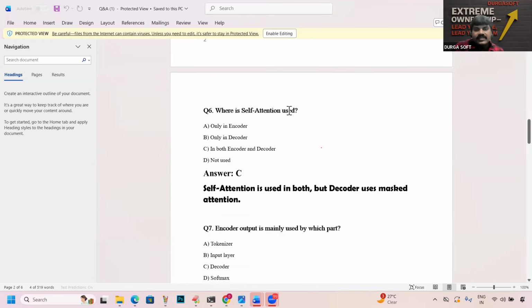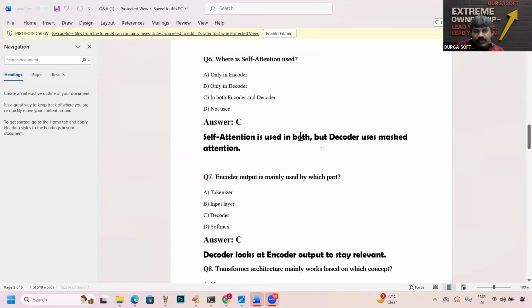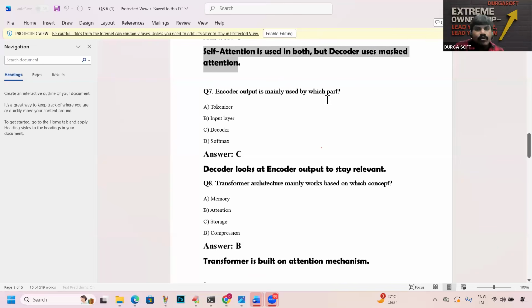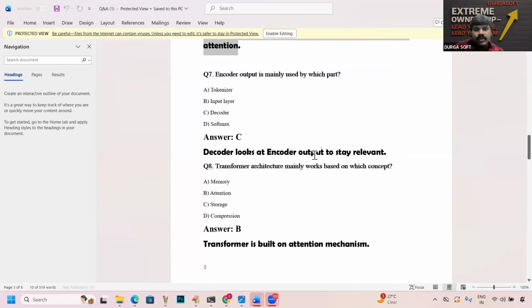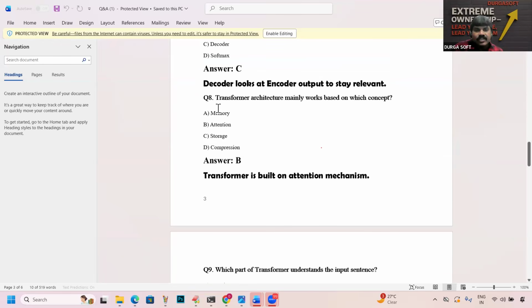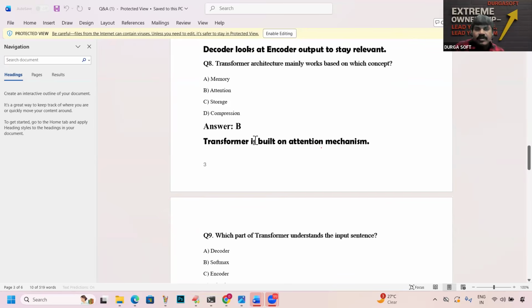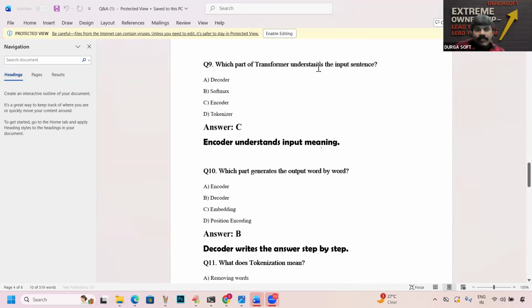Where is self-attention used? Self-attention is used in both, but the decoder uses masked self-attention. Encoder output is mainly used by which part? The decoder looks at the encoder output to stay relevant. The transformer architecture is built on the attention mechanism. Which part understands the input sequence?